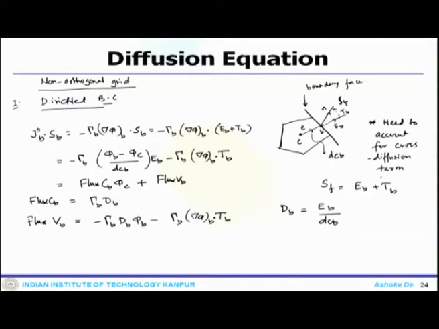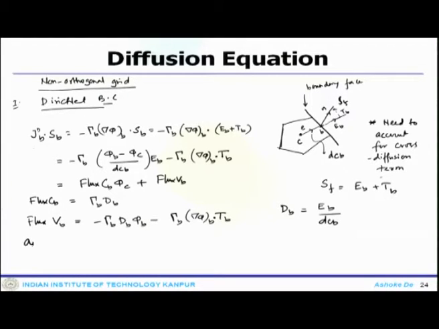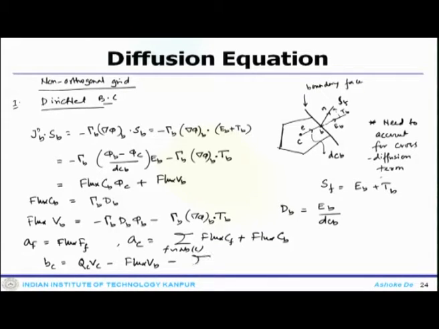So, once you put these things back in this particular equation, you get back A_F equals flux_FF, A_C equals small n_BC flux_CF plus flux_CB, and B_C equals Q_C V_C minus flux_BB minus n_BC flux_BF.